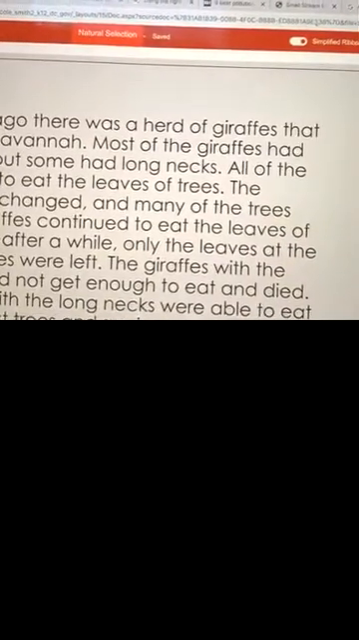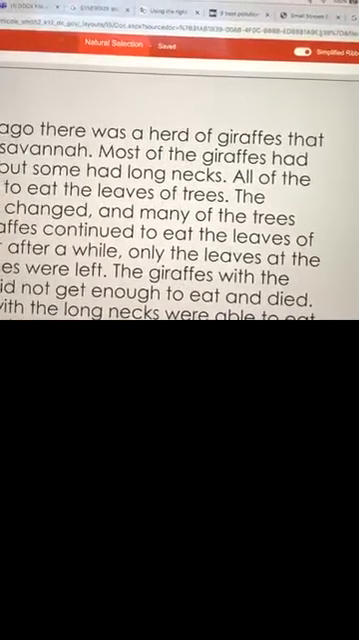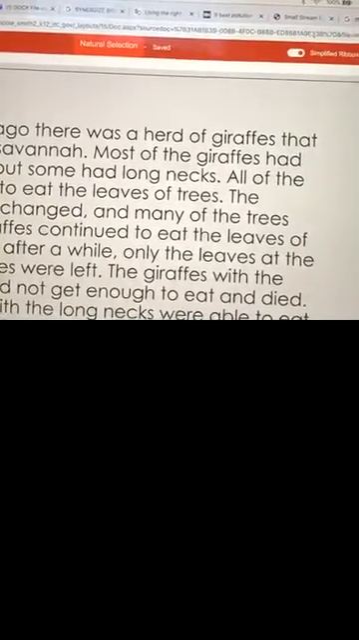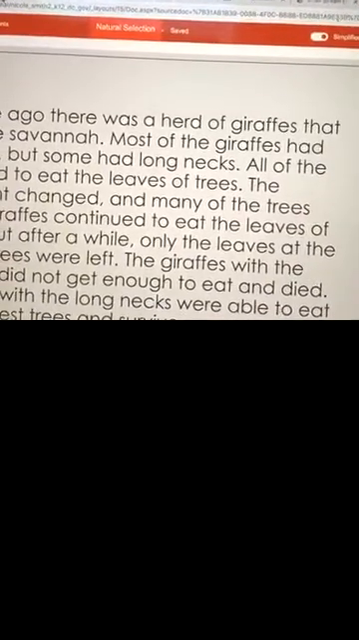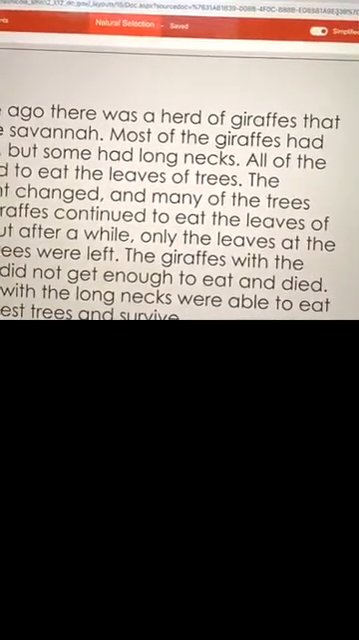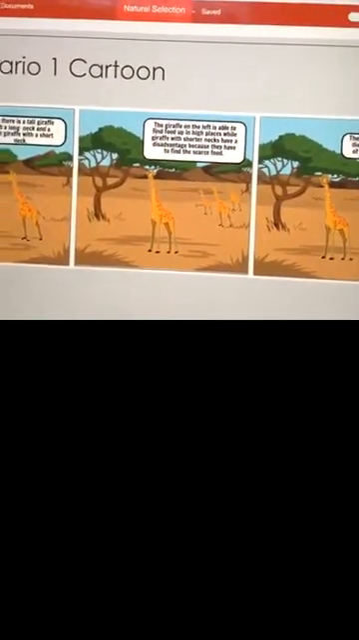So they gave us 2 giraffes. One had a long neck and one had a short neck. And the long neck giraffe was able to eat from the higher leaves on the trees, whereas the short neck giraffe couldn't reach the taller trees. And eventually those shorter trees died out. So all that was left was the taller trees. And so eventually the giraffe with the shorter neck died out.